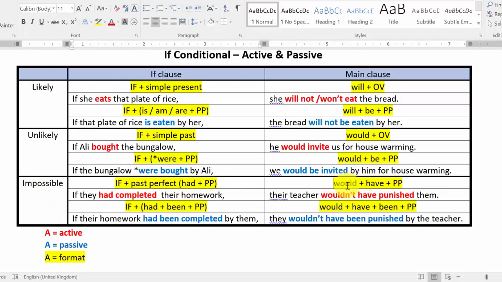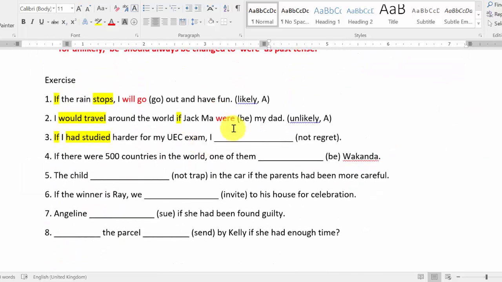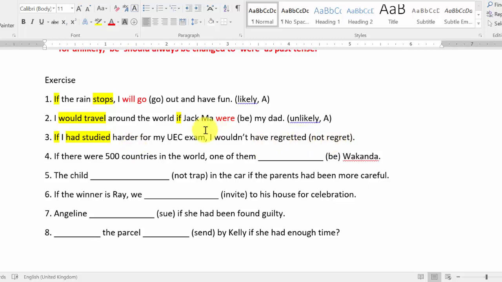Another part of your answer should be would have plus pp. You have not here, so your not should be placed after would, your first verb, as I said just now. So wouldn't have pp: regret, regretted, double T. Wouldn't have regretted.